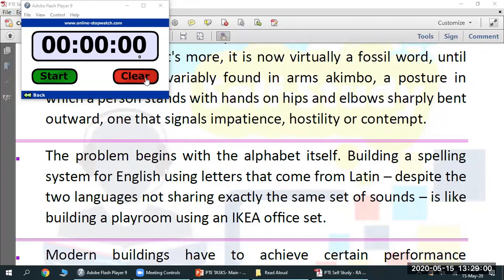Okay. The problem begins with the alphabet itself. Building a spelling system for English using letters that come from Latin. Despite the two languages not sharing exactly the same set of sound, is like building a playroom using an IKEA office set.